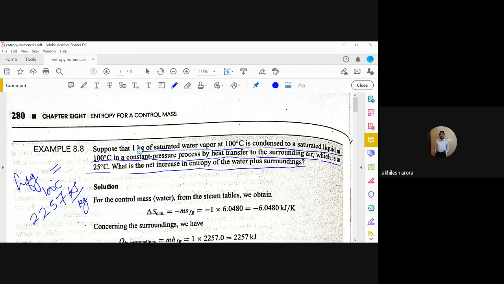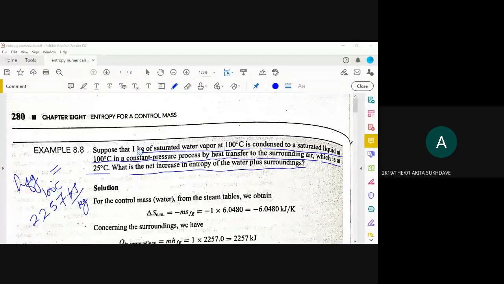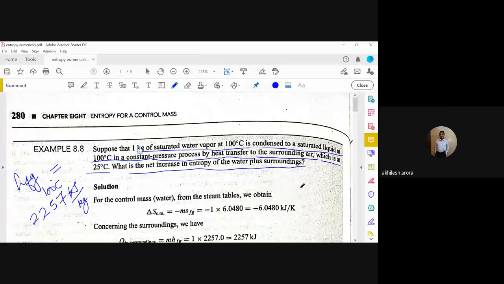Okay, roll number 1. Who is roll number 1? Yes, sir. Any idea how to proceed? No, sir. No idea. Okay, roll number 2. Who is roll number 2?